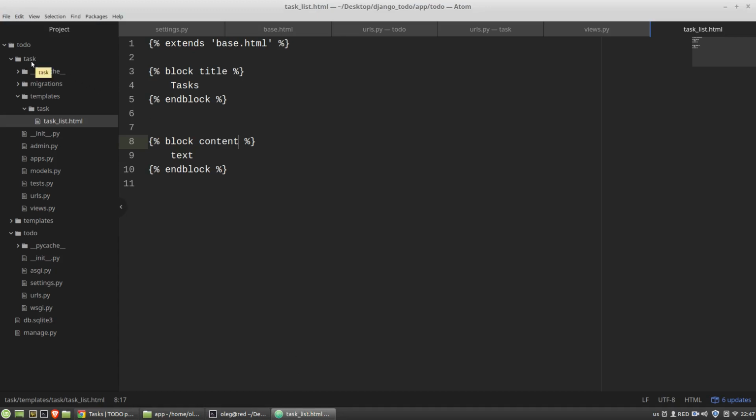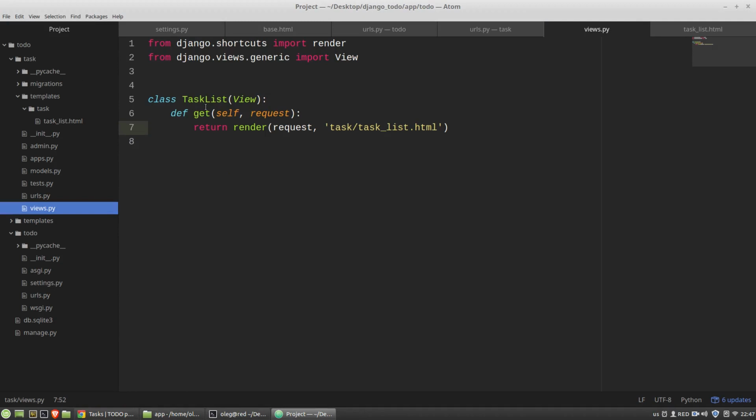Okay, it works. The user, that's me, sends a GET request to this URL, and then Django routes the request to the views.py module of the task application, to the task list view that rendered this task list HTML.